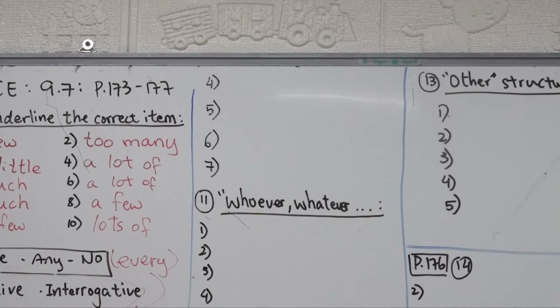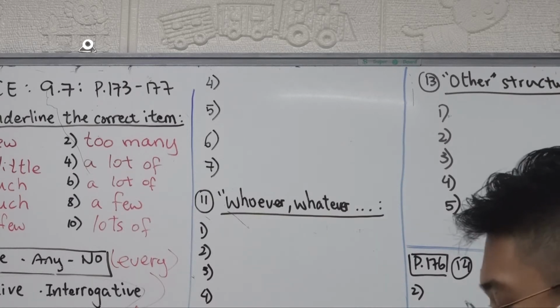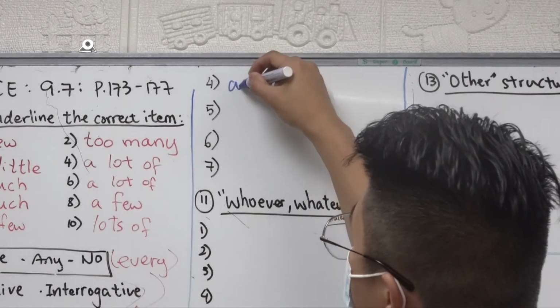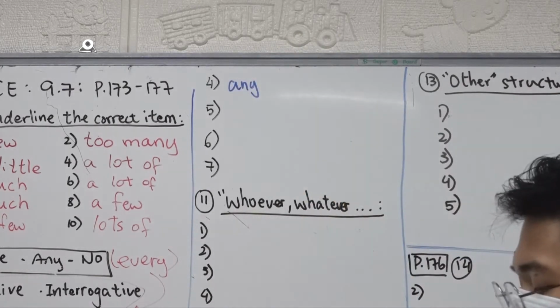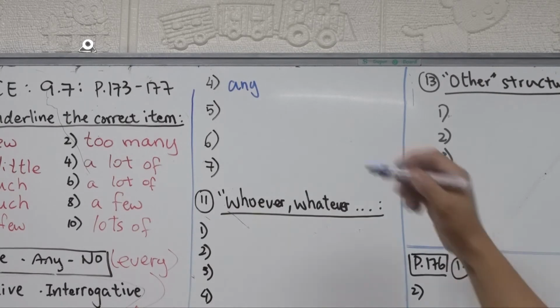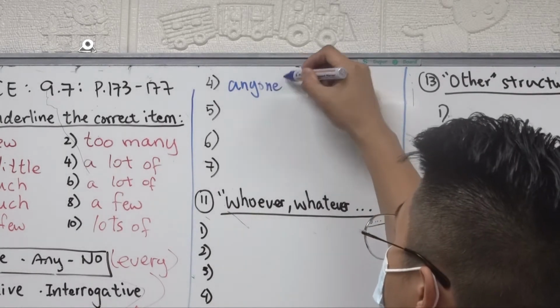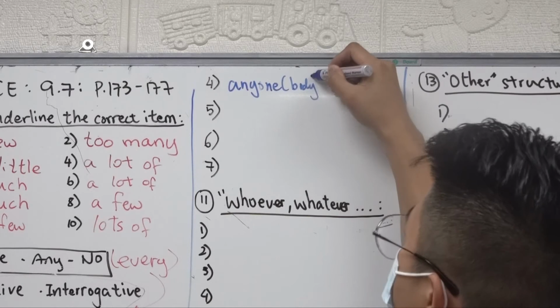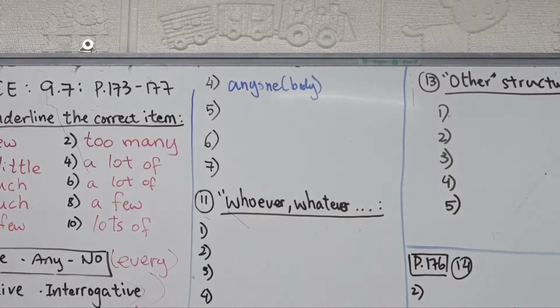Whoever means any of the students is okay as long as someone answers her question. So that should be any. Now, students are people, so anyone or anybody. I'll put the body in brackets. That means you can change one or body; they're interchangeable.